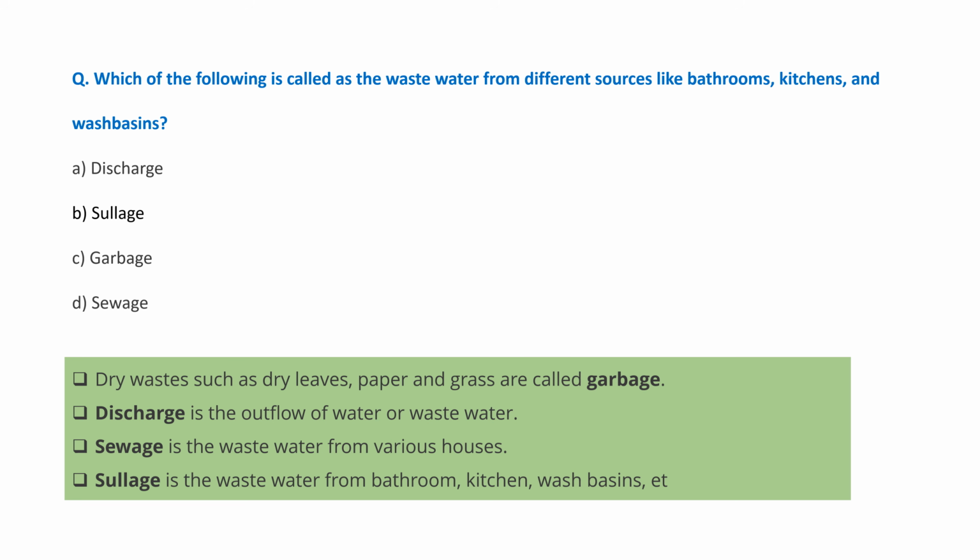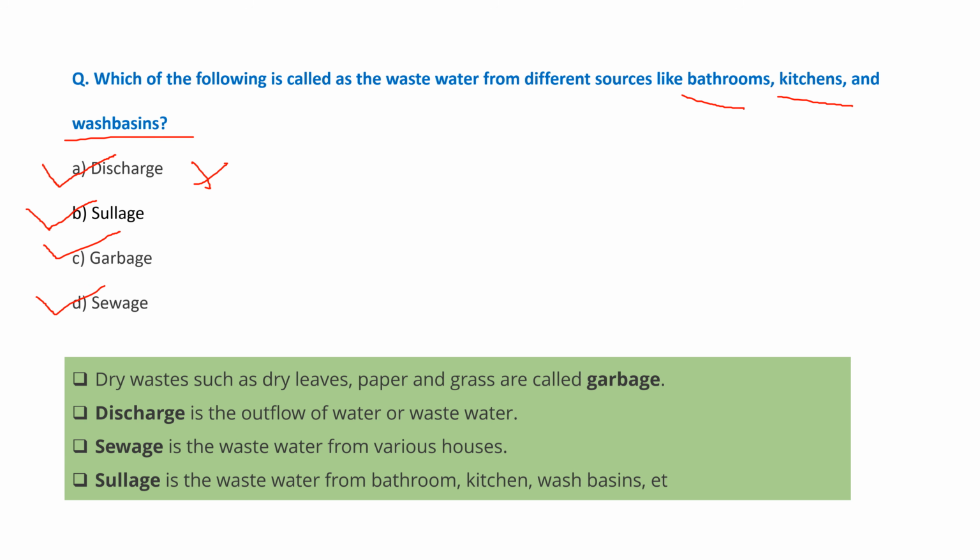Now the next question is, which of the following is called as wastewater from different sources like bathroom, kitchen and wash basin? So we check all the options one by one. First one is the discharge, second one is the sludge, third one is the garbage, and fourth one is the sewage. So we'll see the meaning of all the words. So discharge means outflow of wastewater from particular source. Okay. So this is not the right option.